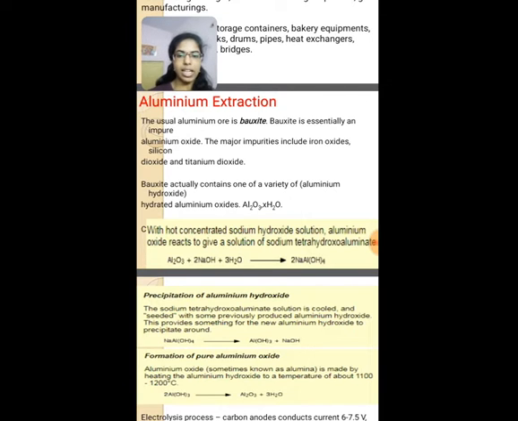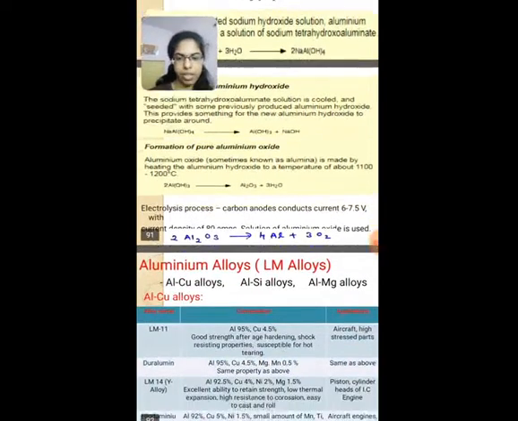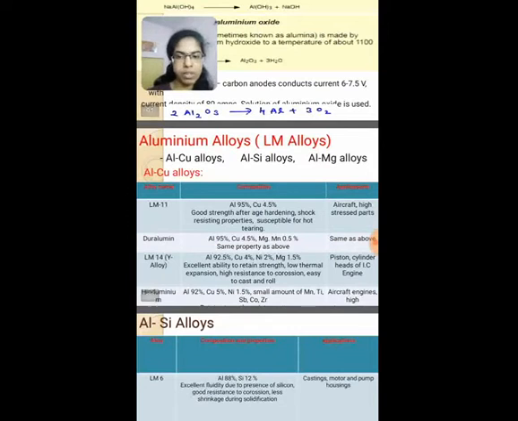Bauxite actually contains one of a variety of hydrated aluminium oxides, that is Al2O3.H2O. We have aluminium alloys, in which we have aluminium copper alloys, aluminium silicon alloys, aluminium magnesium alloys.